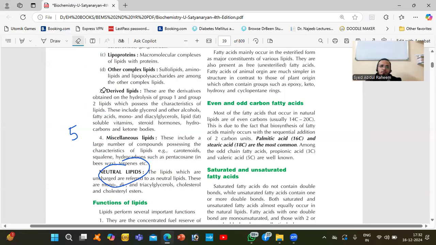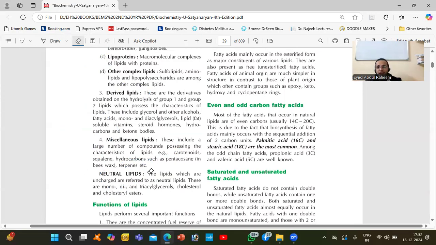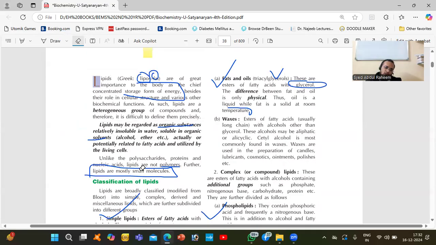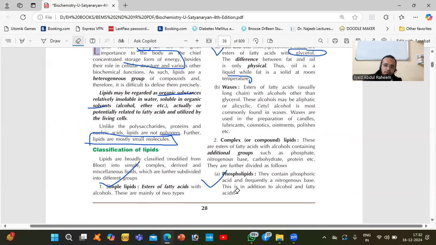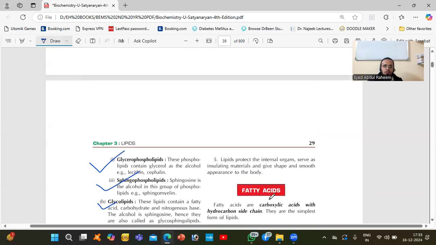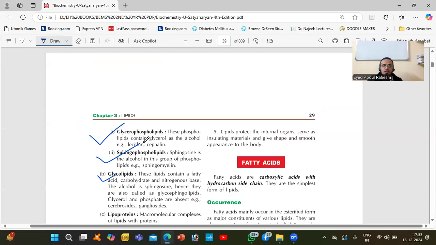Okay. So simple lipids are fats and oils and waxes. Complex lipids, in the phospholipids, we have phosphoric acid and a nitrogenous base. This is phospholipid. In glycerophospholipid, glycerol is there, phosphorus is there, lipid is there.